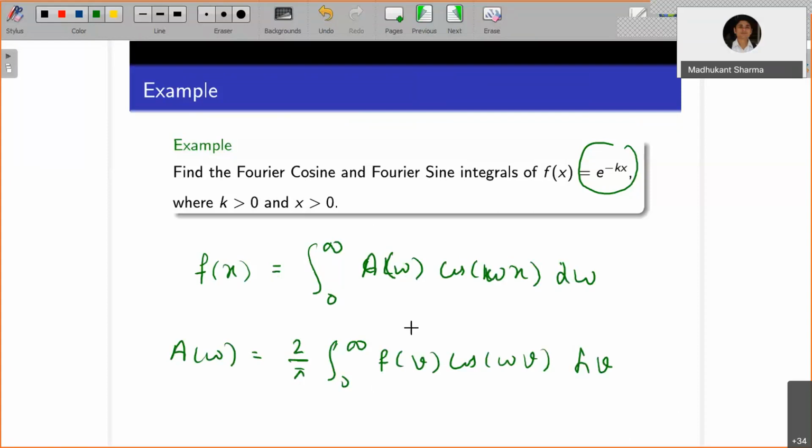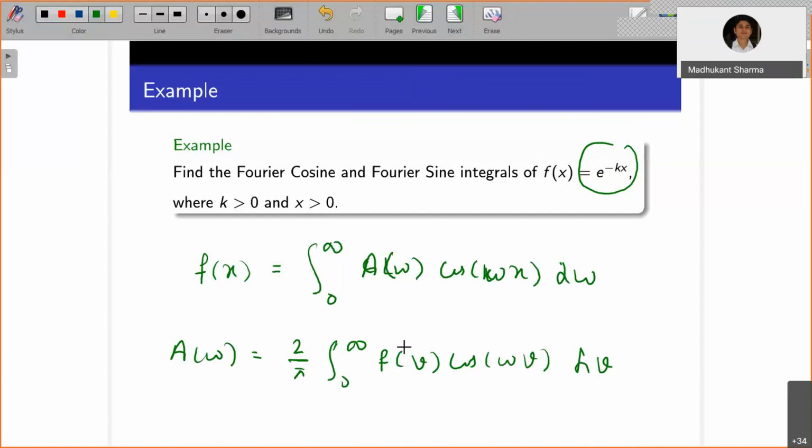Now you replace f of v by e to the power minus kv, and you have to use the standard formula for the integration of e to the power ax into sin bx or e to the power ax into cos bx, and then apply the limits.